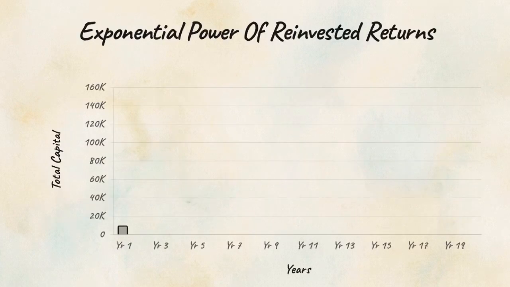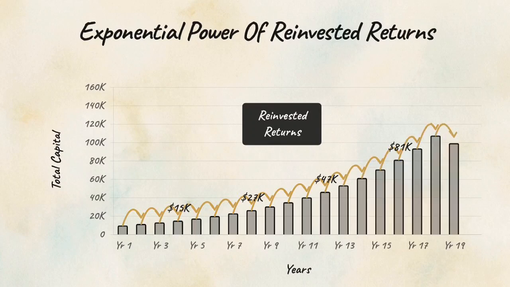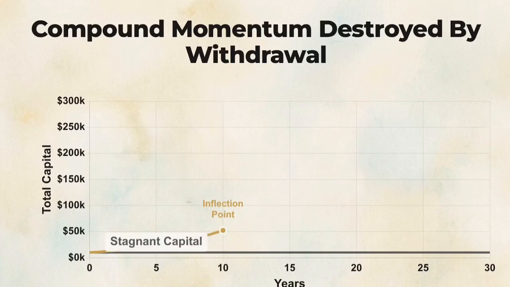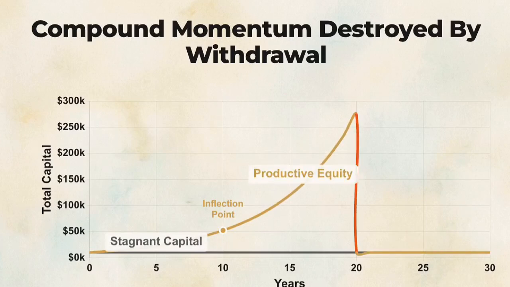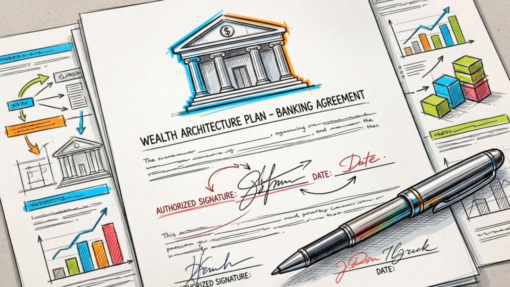Compounding interest occurs when the capital generated by your assets is reinvested to produce its own separate returns. This chart compares a spender against an investor. The spender's wealth remains stagnant, while the investor's path hits an inflection point at 10 and 20 years, becoming exponential. Withdrawing funds early resets this mathematical progress, destroying the momentum required for wealth. Wealth is generated primarily by the amount of time capital stays in the market, rather than the size of the initial deposit. Scaling your net worth requires moving beyond personal savings and utilizing strategic borrowing.